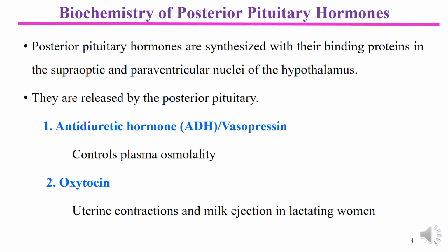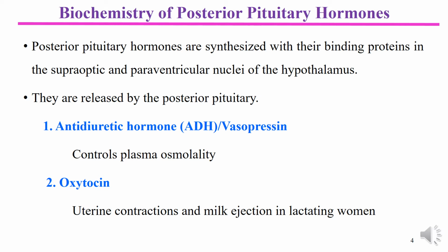The first hormones synthesized by biochemical processes were ADH and oxytocin, and this achievement was historical and considered a milestone in the field of endocrinology, because for the first time biologically active hormones were synthesized.